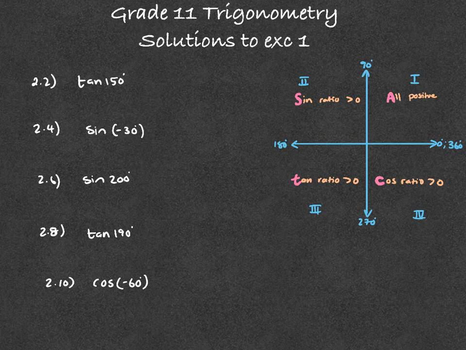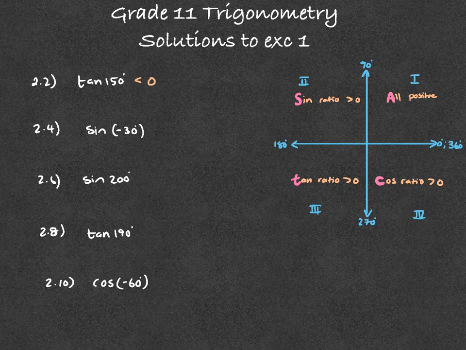Okay, so let's look at question 2, that right-hand side column, so 2.2 to 2.10. The first one there, we've got tan of 150. 150 is greater than 90 but smaller than 180, so it's in the second quadrant. Only sine's ratio will be positive there, so that ratio would be negative.